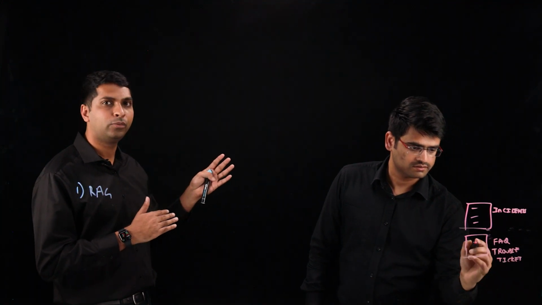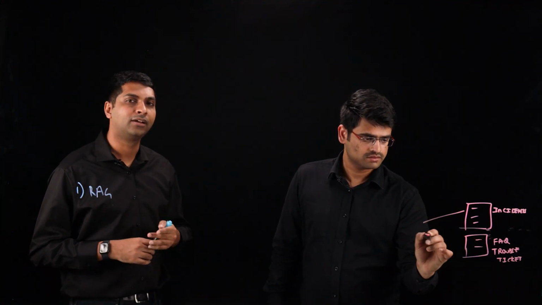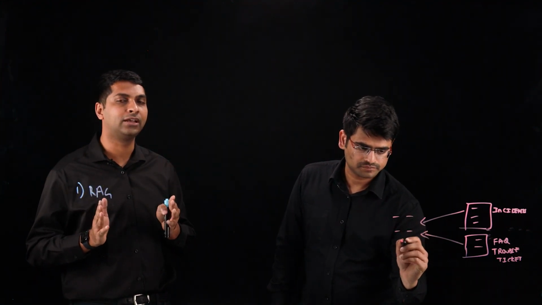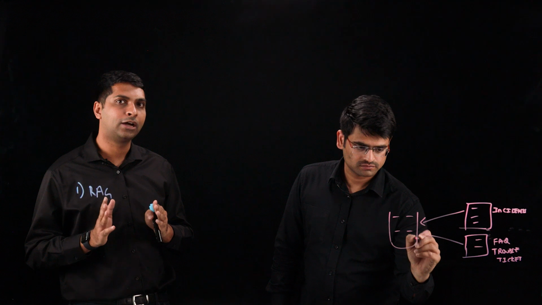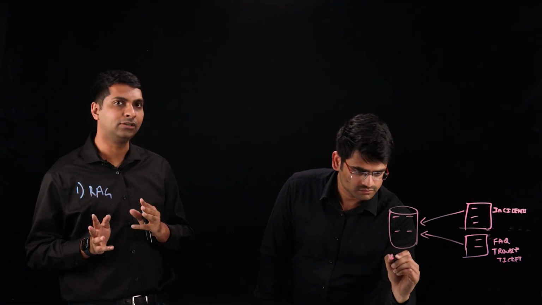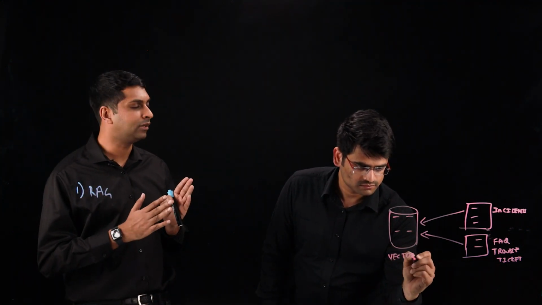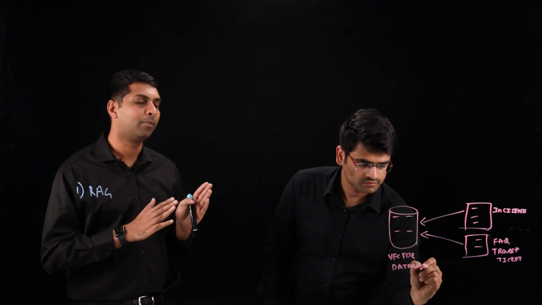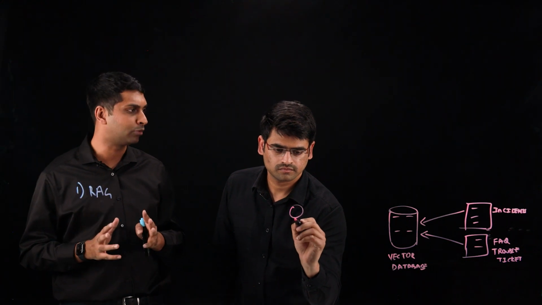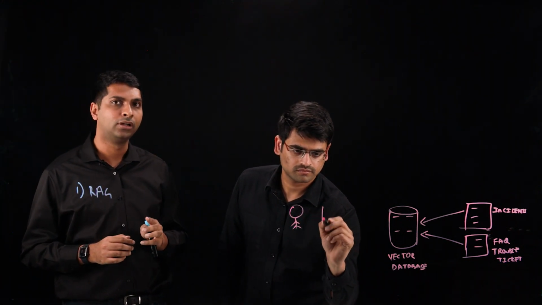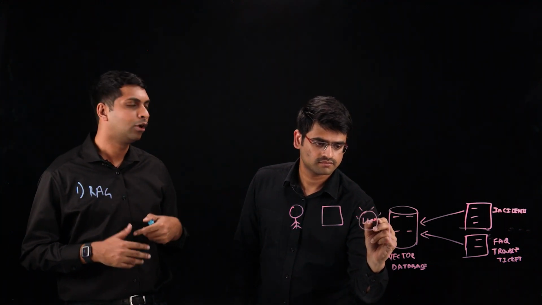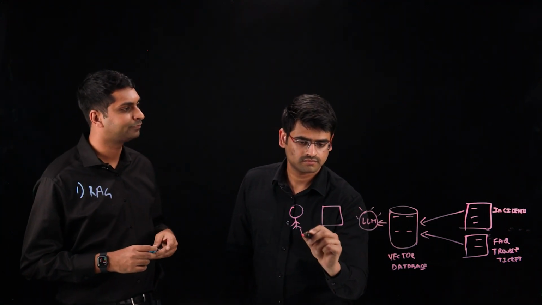But we can actually chunk all of this data. Then we can run it through an embedding model and convert this text data into numerical values and store those in a vector database. Now, when a NOC engineer has a question, he or she can ask that question to the vector database. It can retrieve the most relevant information and pass that information over to a large language model. The large language model is able to then generate an answer and send that back to the NOC engineer, who can then use that to solve the issue.